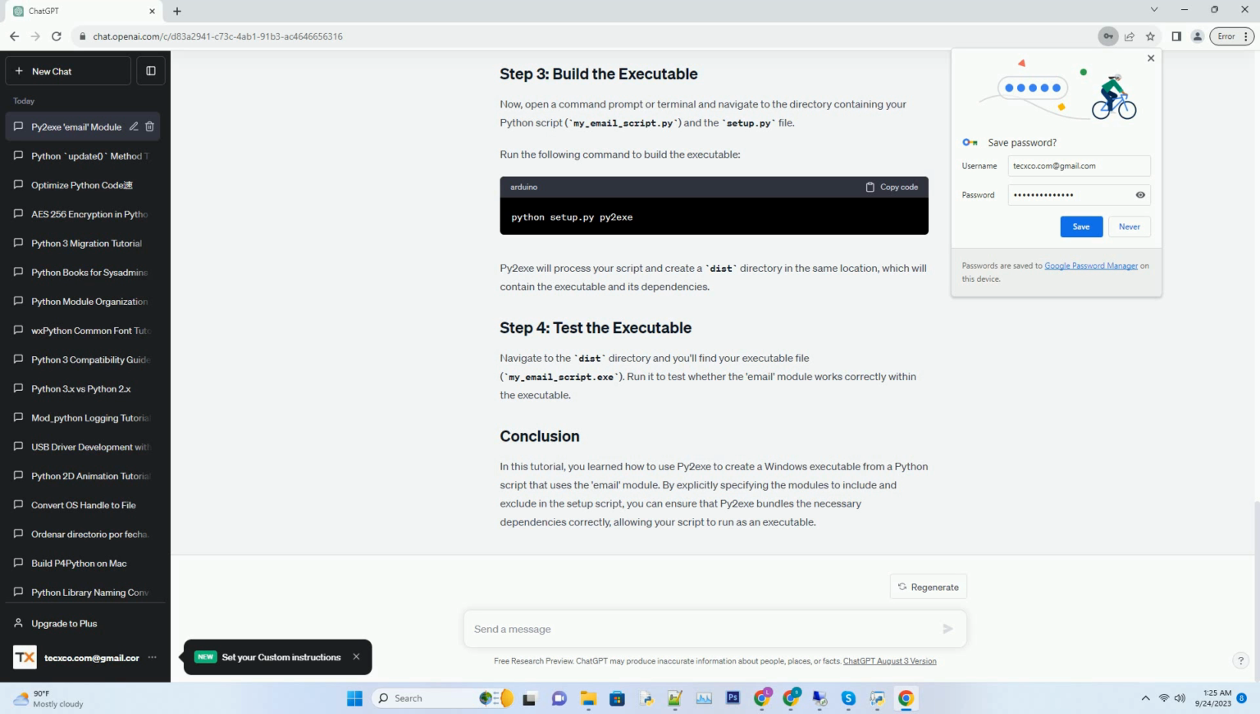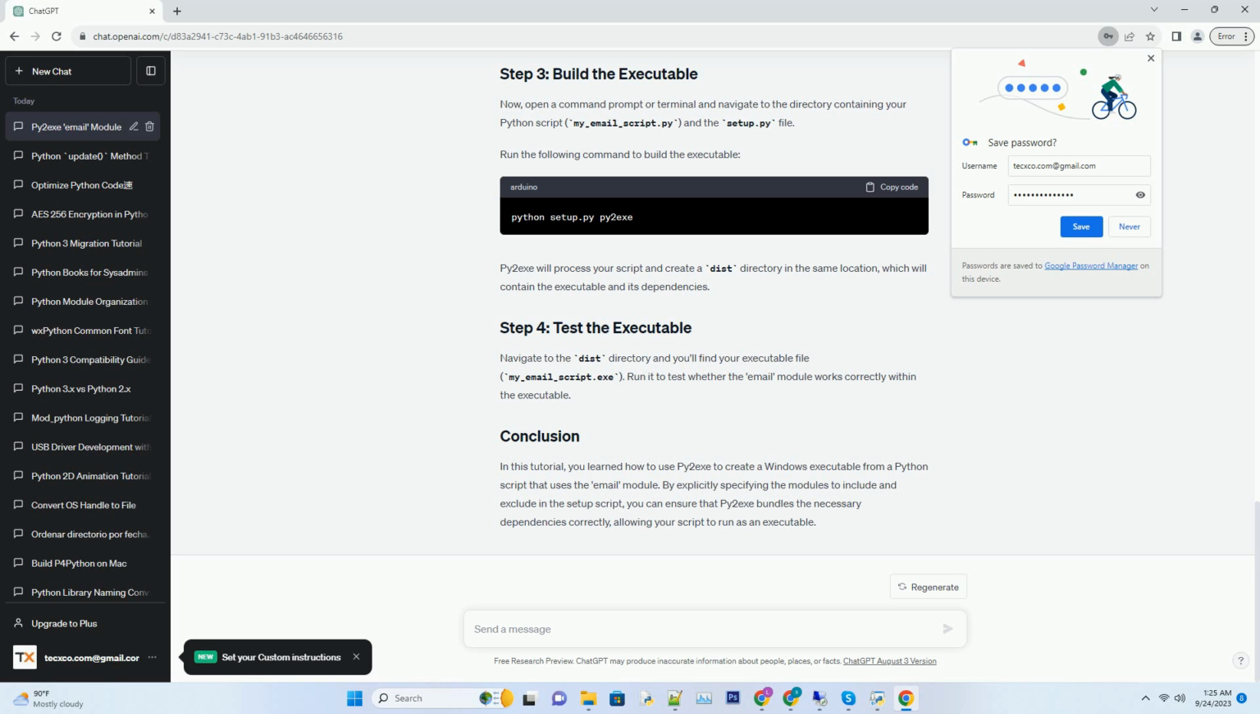For this tutorial, we'll create a simple Python script that sends an email using the email module. You can use your own script or follow along with this example. Replace your_email@gmail.com and your_password with your actual Gmail credentials. Ensure that you use a Gmail account with less secure apps allowed, for testing purposes, or use an application-specific password if you have two-factor authentication enabled.